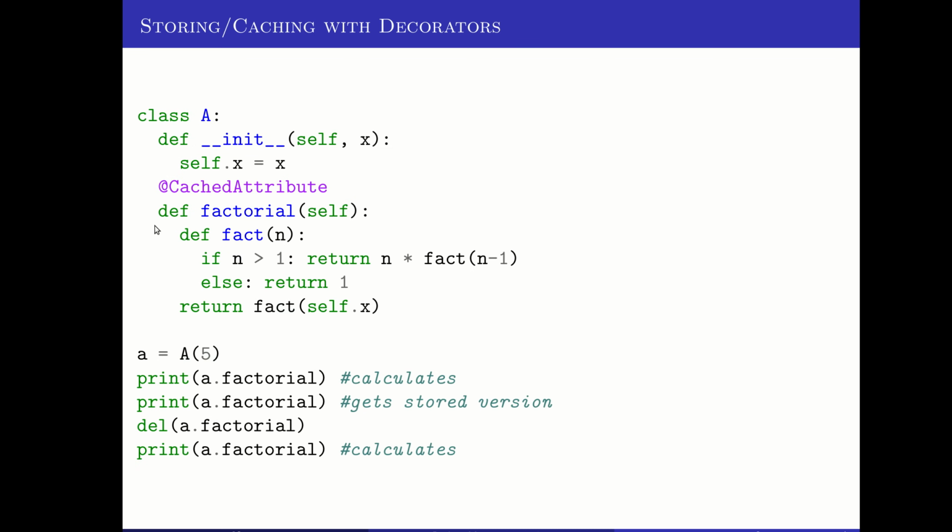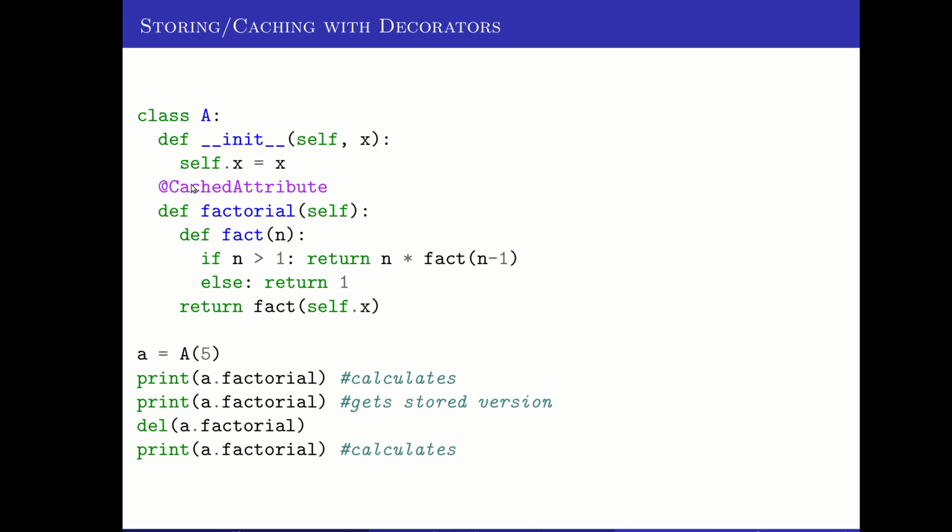So let's look at how that actually works. I have some class A that will take an X, some number, as its value to start off with. And what it's going to do is calculate factorial for that X. How it does that is it has a factorial function. But we sure wouldn't want to have to call that factorial function over and over again every time someone asked for the factorial of this. It would be nice to calculate it once and then save it forever.